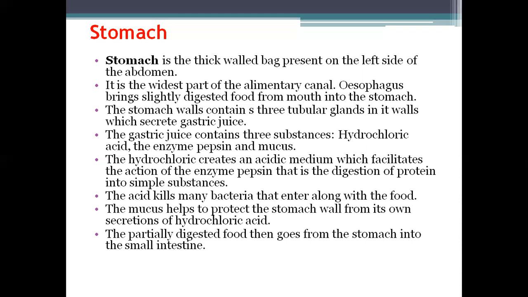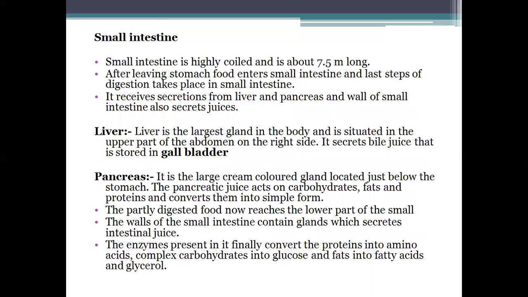That is, the stomach produces three different substances, namely hydrochloric acid, pepsin, and mucus. Hydrochloric acid kills the bacteria present with the food, and mucus prevents the HCl from damaging the tissues of the stomach, and pepsin helps in the digestion of protein and other things. Here in the stomach, the food is partially digested, and it goes to the small intestine.